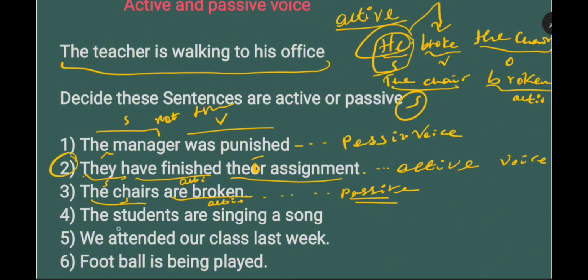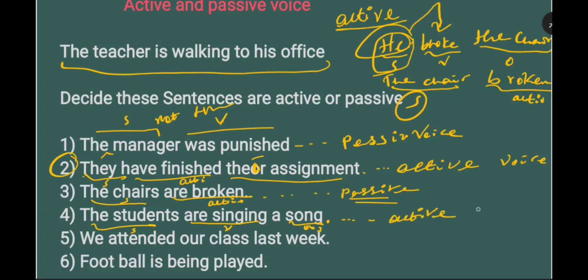Okay, the fourth sentence. The students are singing a song. The students is the subject, and are singing is the verb or the action, and a song is an object. It's amazing. Why is the student the subject? Is our subject doing the action? Yeah, the students are singing. Therefore this is active voice.